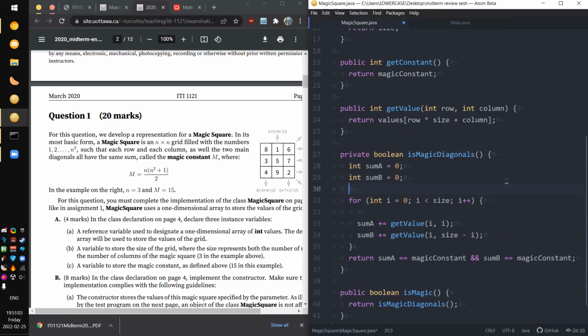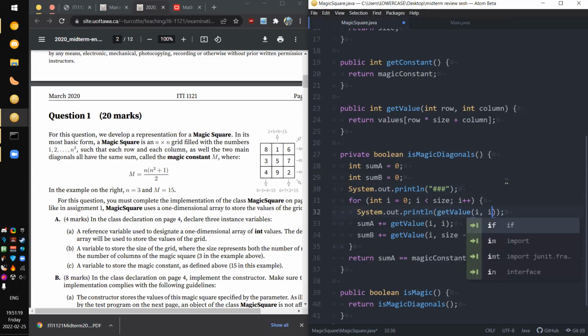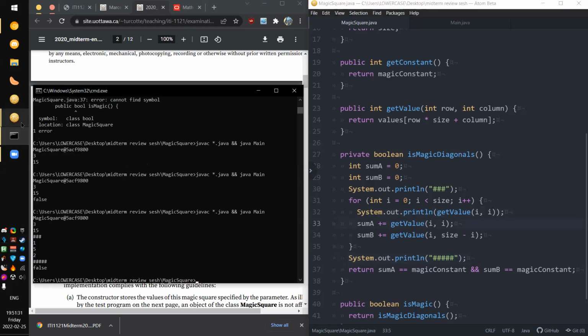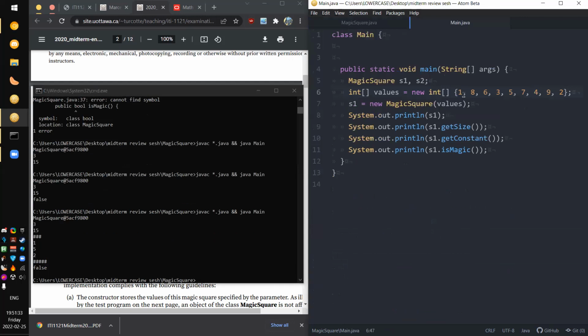And specifically, I think this is the method that is giving us trouble. I'm still doing that out of muscle memory. I like doing a few hashtags just to mark, hey, I want some information here. And that is such a cool shortcut. And this will basically let us make sure that the diagonals we're getting for sum a actually match. So let's see what we're getting. We're getting 152.